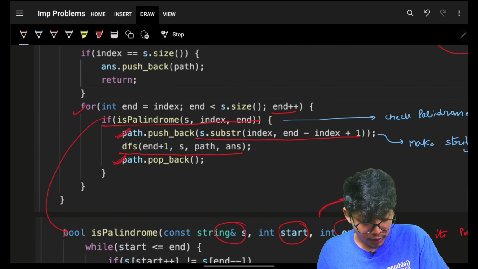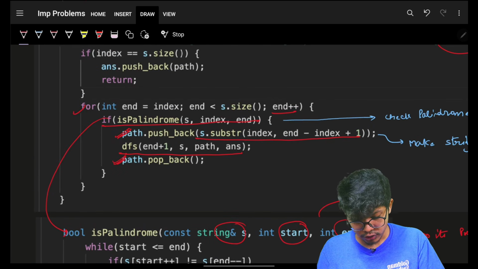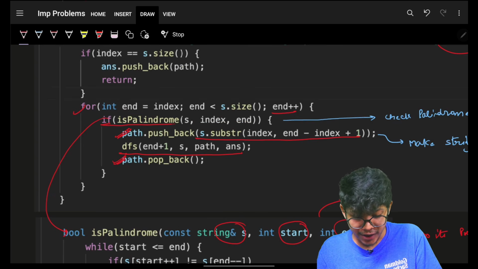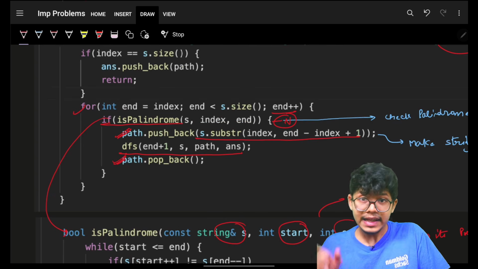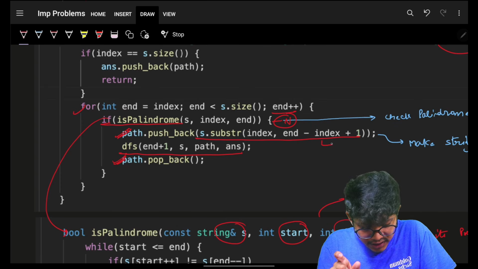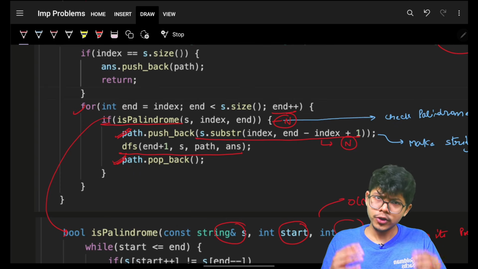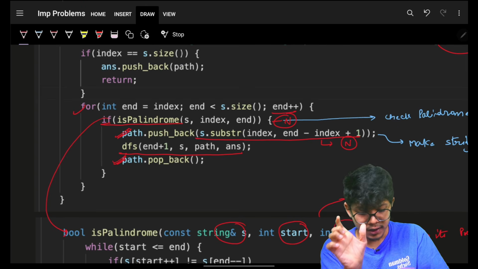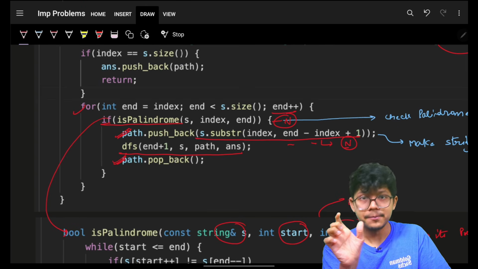Again, this will take O of n time. Make sure of that part. And again, I realized that to check if it's a palindrome, if it is taking O of n time, then this operation will also take O of n time to make a string out of that specific main string. To make a substring from start to end, it will take O of n time.